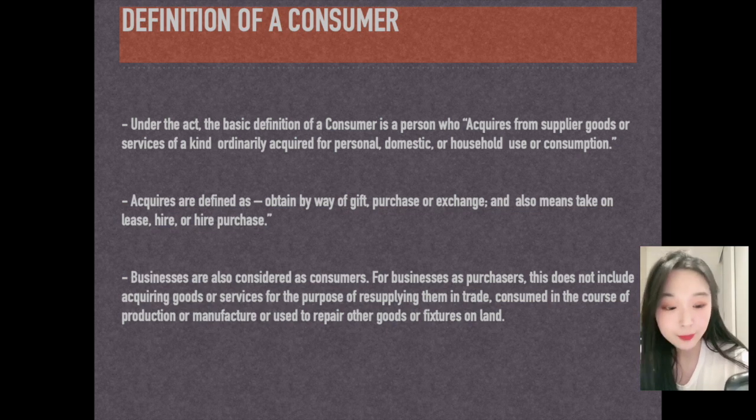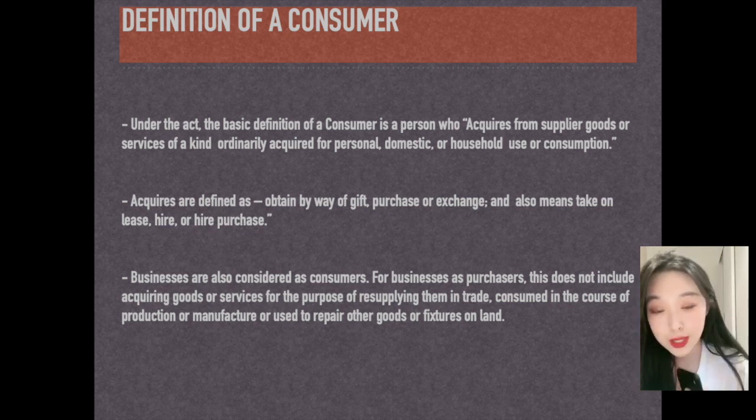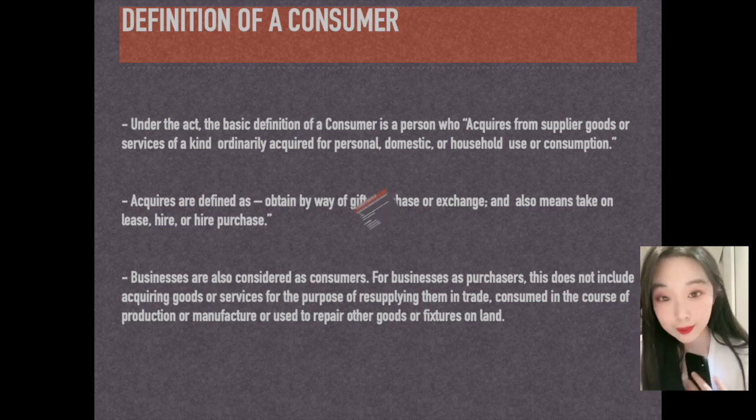The definition of customer has three basic aspects. First, the person should buy some goods from suppliers. Then it should be used for personal domestic use. Lastly, the purchase should be considered a normal purchase, which means they should purchase normal goods and only for normal use.